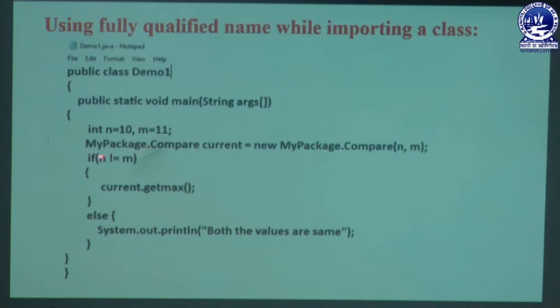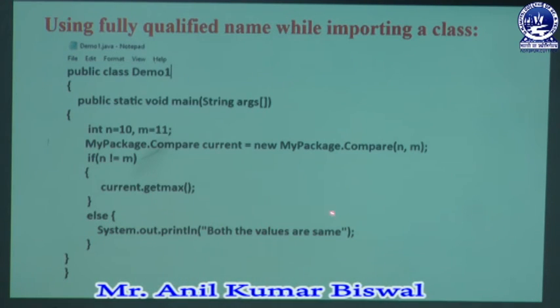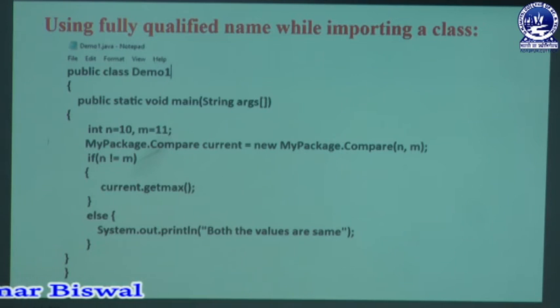Here we can directly use the main package dot compare, where compare is the class name. Then we define an object written as current, equal to new main package name dot compare, so we directly use that compare class. Then we pass two integer parameters, n and m. Here we check if n is not equal to m, then we get current dot getMax. If equal, then we display that both values are the same. So in this way you can sort out this kind of program.